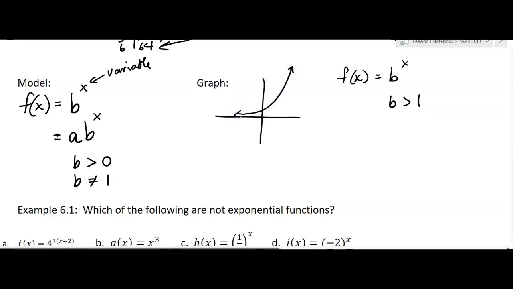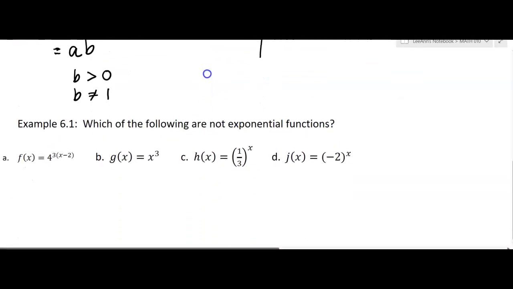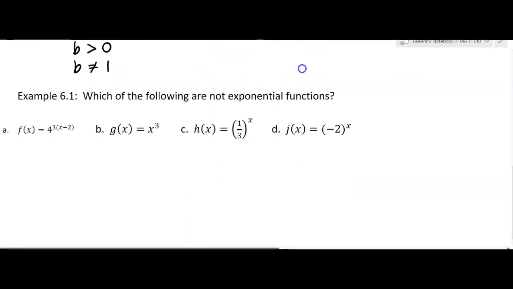And it changes its shape based on what b is, so it does matter what b is, but that's going to be the basic shape. It's going to rise very quickly. It's going to have an asymptote at the x-axis right there, and you'll see it's increasing at a quick rate.